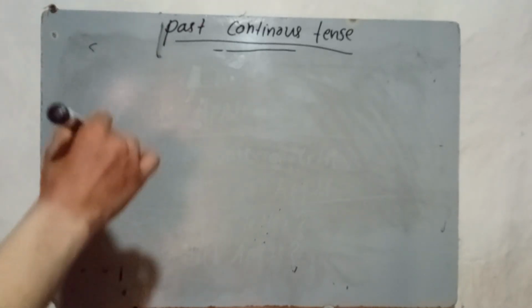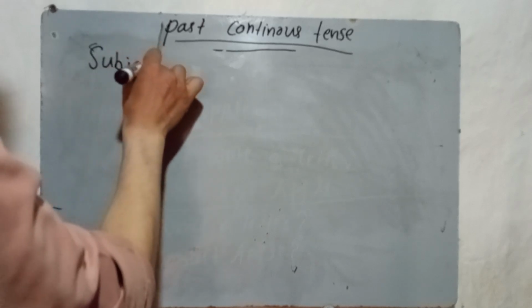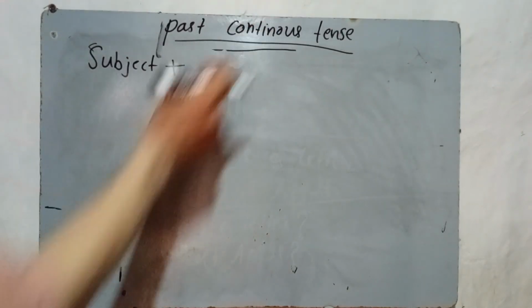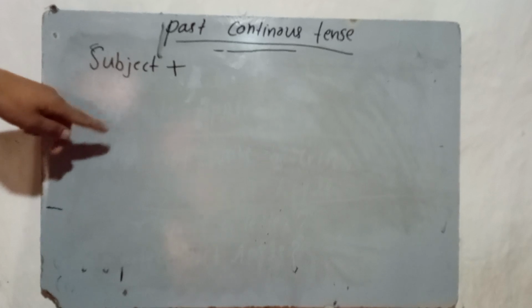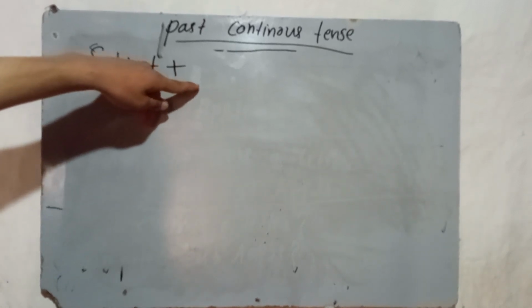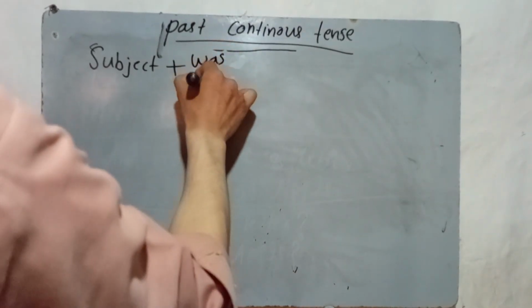Now, how can we make past continuous tense? First, we need to write the subject, and after the subject we need a helping word like was or were.